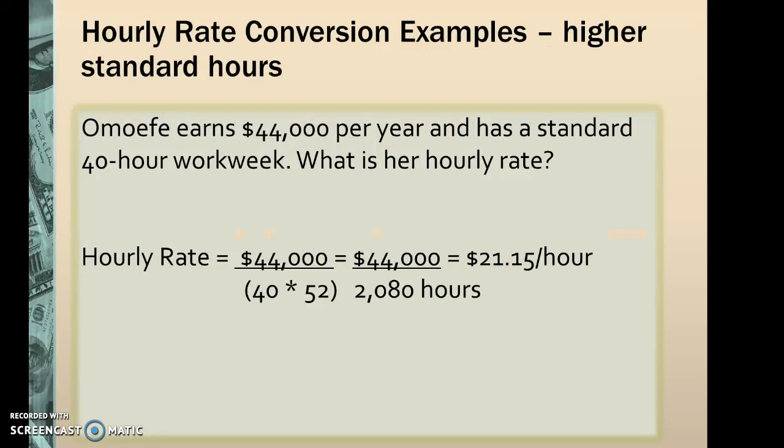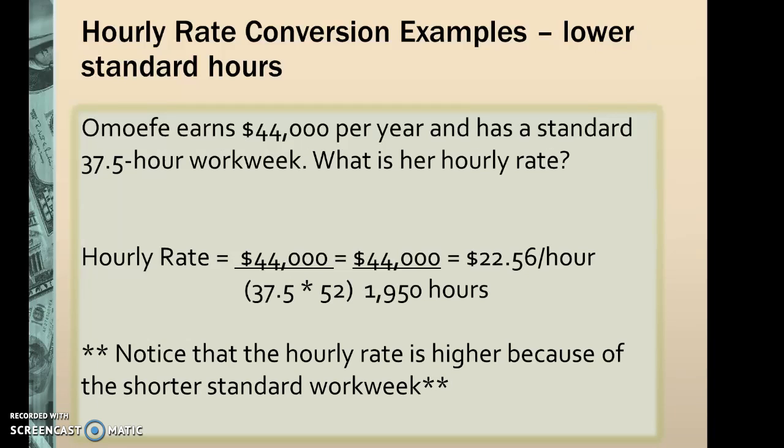So in this example here, the employee earns $44,000 per year and has a standard 40-hour work week. What is her hourly rate? 44,000 divided by 2,080 hours, because they're working 40 hours per week, times 52 weeks in the year. That employee's hourly rate is $21.15 per hour.